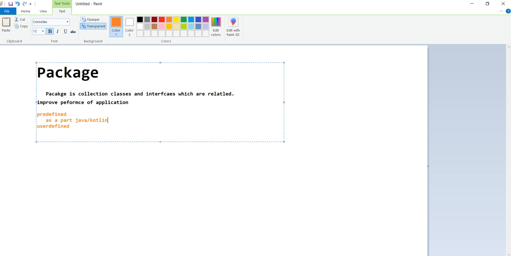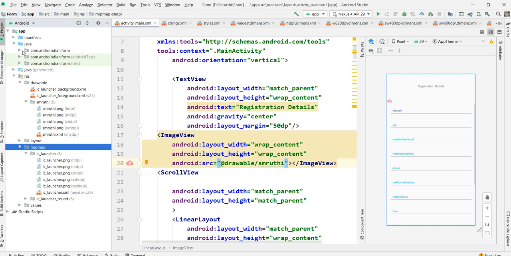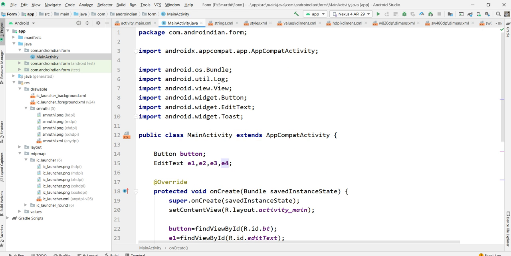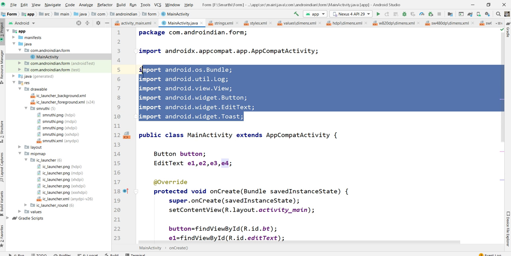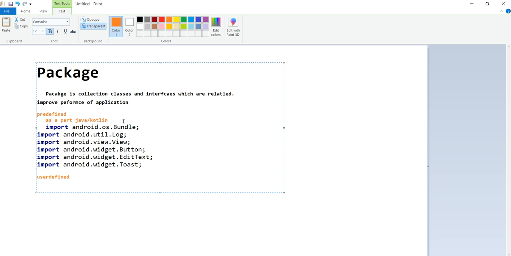like this. Just I'll show you a simple example here. If in this class we are writing this Java, just I'll open this Java here. See here, these all are the predefined only. Because this is already predefined, we are using this. These all are the examples for this. Import android.os.Bundle means that should be coming from the Android OS. So those all are from Android. Like same in Java, some packages. So those we call as predefined.